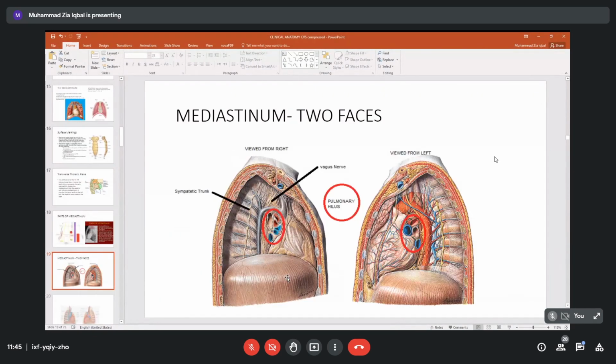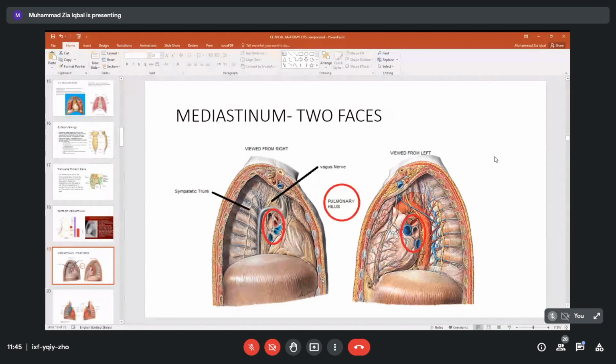Now we can see this mediastinum in a living person from two sides, from our right side or from our left side. Please look at this. We have removed the lungs here, but this area which has been encircled makes the root of the lung. If you recall the respiratory system anatomy of our PYP level, which we discussed, all the structures either go inside the right lung or come out of the right lung. Left pulmonary, the space we call a hilum.